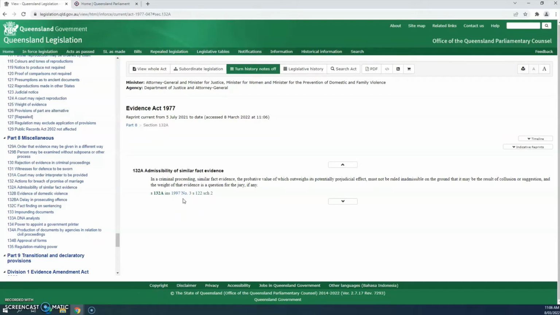Now you can see that this section was inserted in 1997 by Act Number 3 of that year at Section 122, Schedule 2 of that Act. There doesn't appear to be any further amendments. You might want to find out the reason for this insertion of Section 132A. To do this, click on the hyperlinked 1997 number 3, or even better, open it in a new tab.